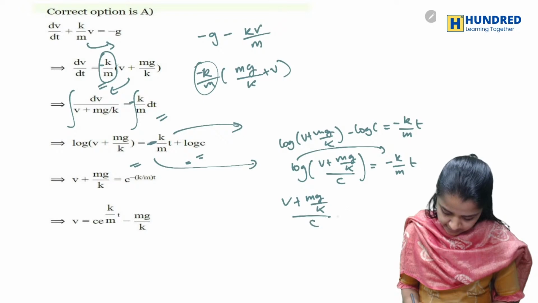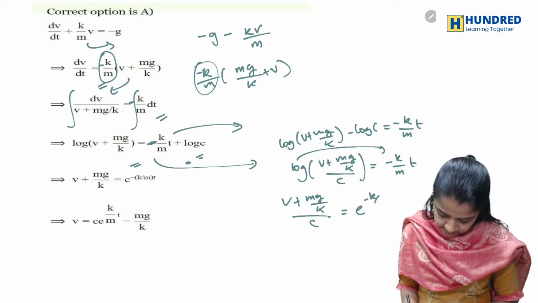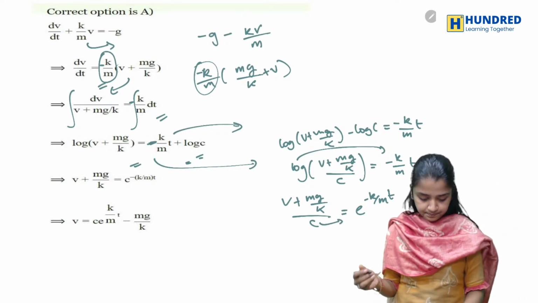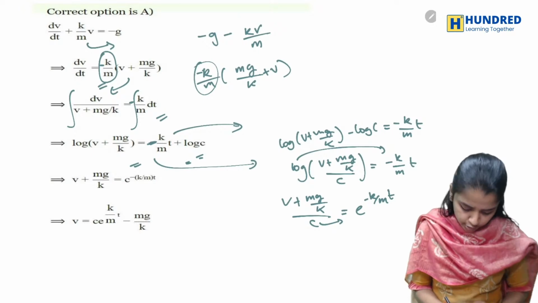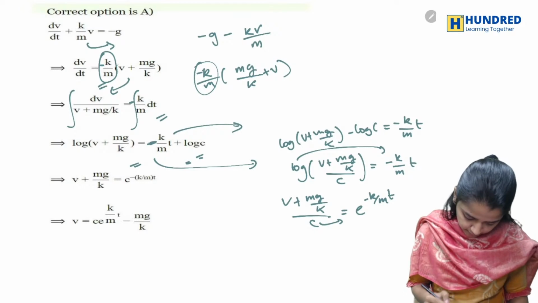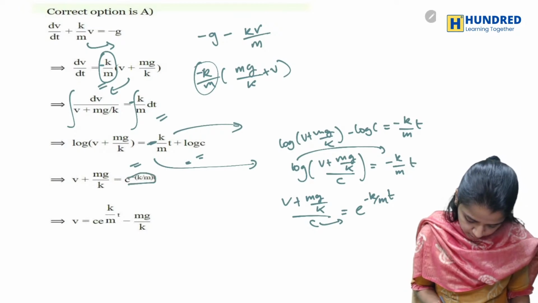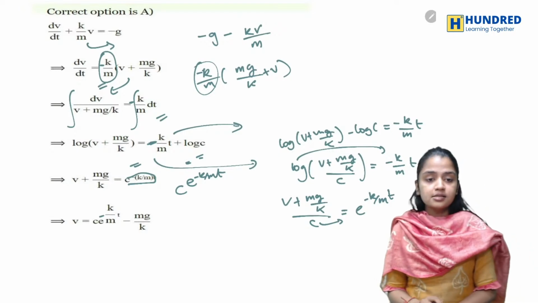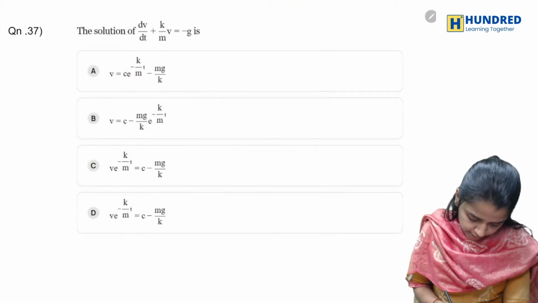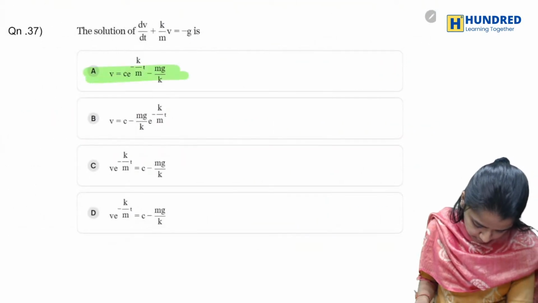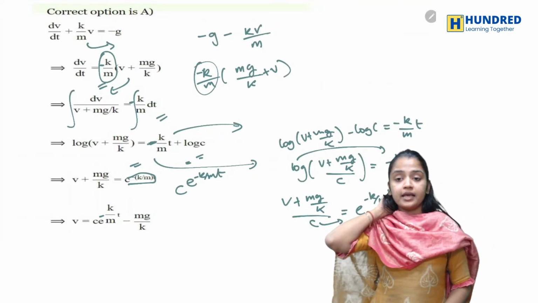(v plus mg by k) by c is equal to e power minus k by m into t, right? So when you take the c to the other side, you'll be having this e power. Okay, do not get confused. This is basically c into e power minus k by m into t. Okay, so that's how you get this. So your answer here will be c into e power minus kt by m, which is option A. So option A will be your answer.